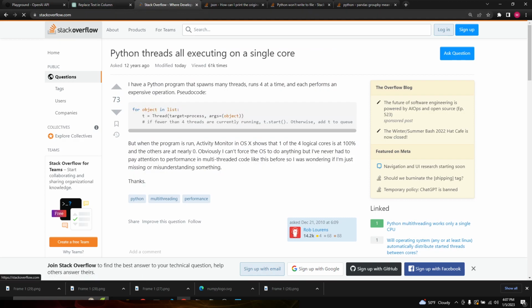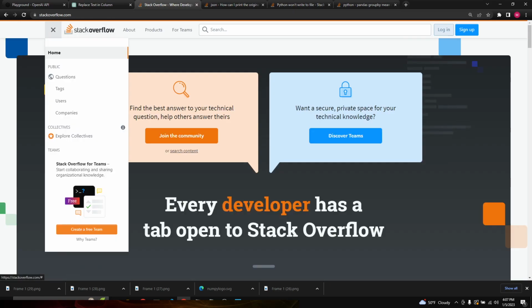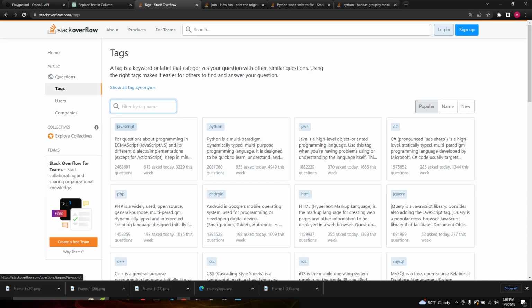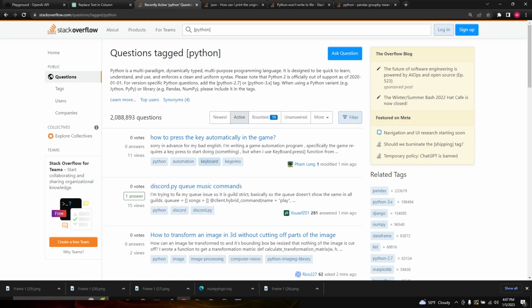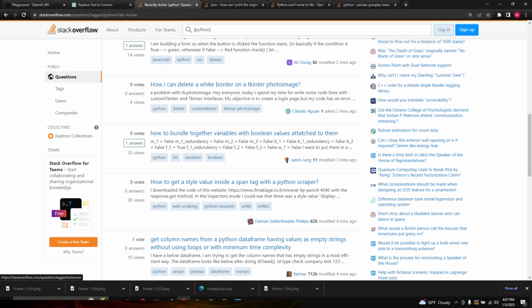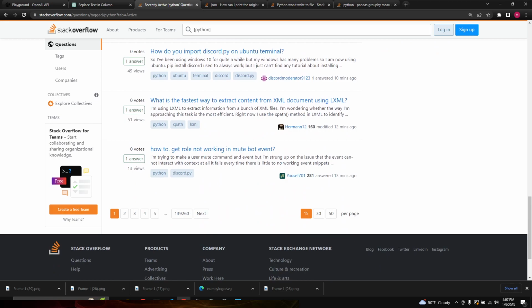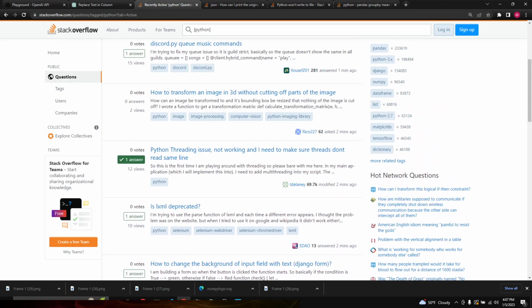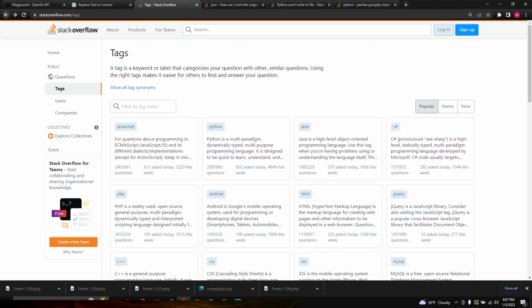To be able to do this, just go to stackoverflow.com, click on the menu, go to tags, and select the programming language you'd like to see the questions for. I choose Python, and I click on active because these are the newer questions, some of which have answers, some of which do not. If it is green, that means that answer has been selected to be the correct answer. So let's just begin. I have 4 questions here.